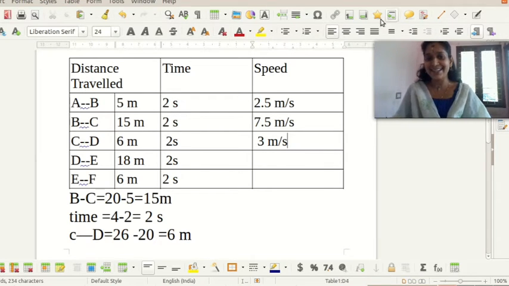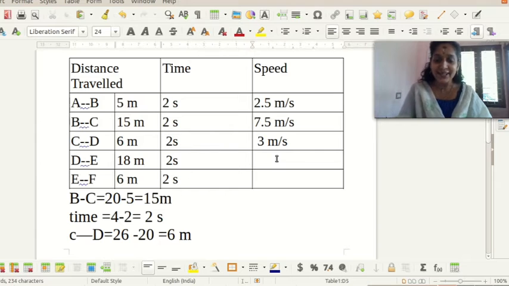Next, the distance covered is 18 meter. 18 divided by 2 is equal to 9 meter per second. So in all the cases, how much distance did the car travel? It covered different, unequal distances. In the first case, it traveled 5 meter. In the second case, it traveled 15 meter. So in each case, the car traveled unequal distances, but in equal intervals of time.